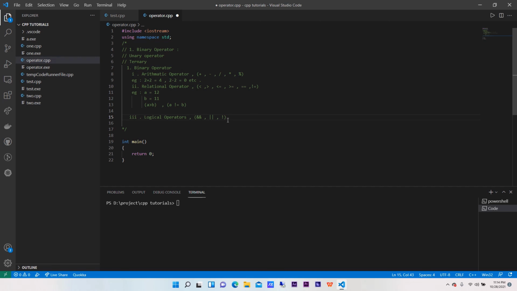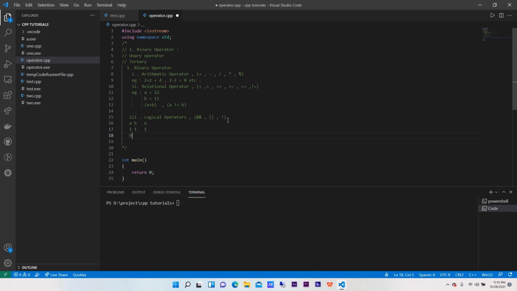If you have seen logic diagrams, there is an input of A and an input of B, and we have an output of O. Now if A is 1 and B is 1, then we are going to get the output as 1.